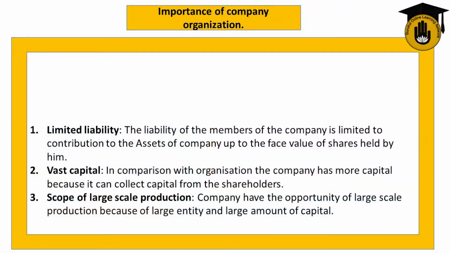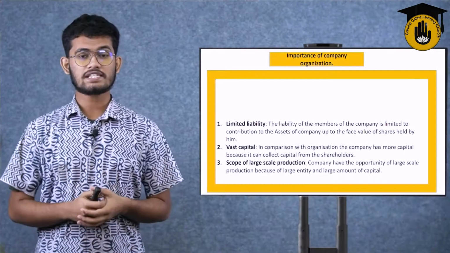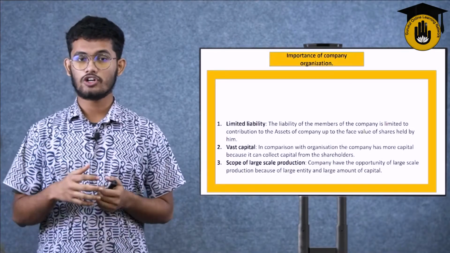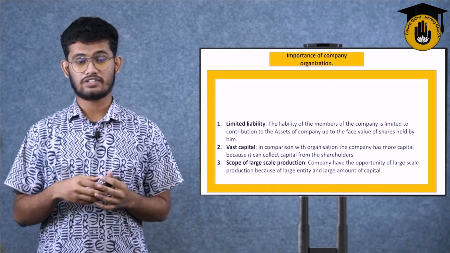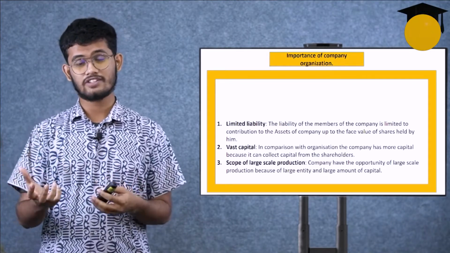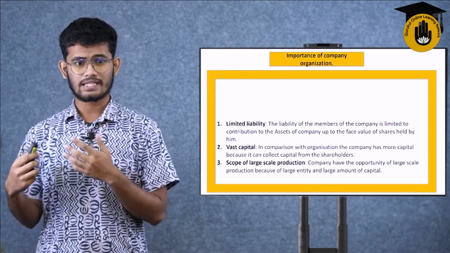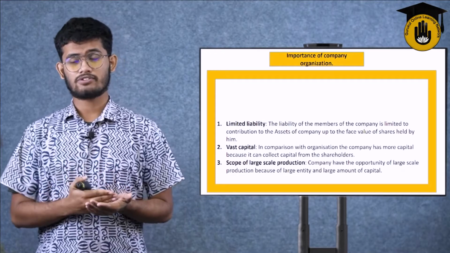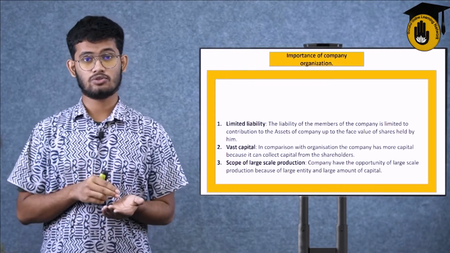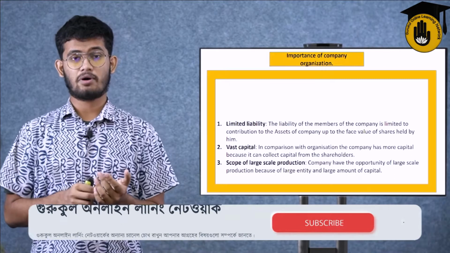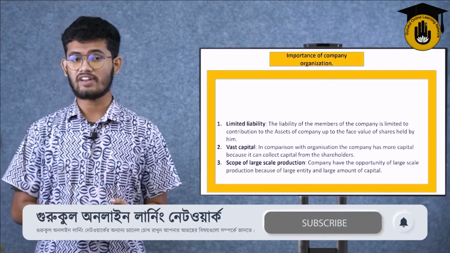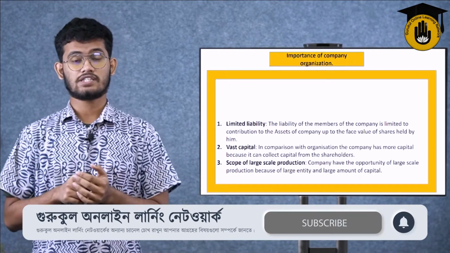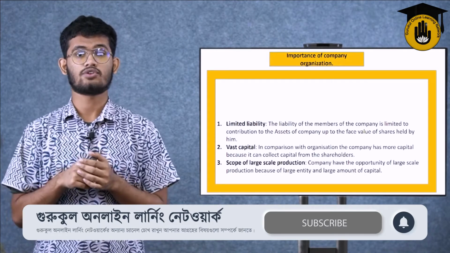Scope of large scale production. Companies have the opportunity of large scale production because of their large entity and large amount of capital. Organizations which do not have vast capital or too much money to invest in their products or raw materials cannot do large scale production within a very limited amount of capital or investment. If a sole proprietorship businessman has 5 lakh taka, he has only that 5 lakh taka. If a partnership business started with 1 crore, they have only 1 crore, not more than that.